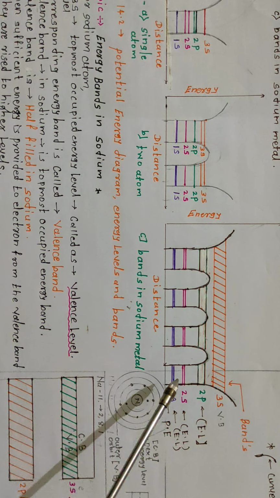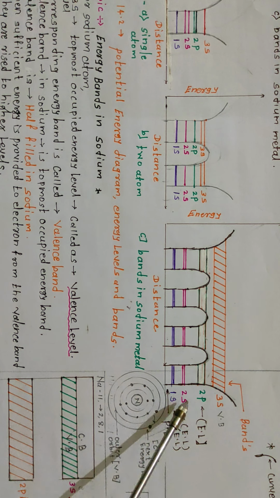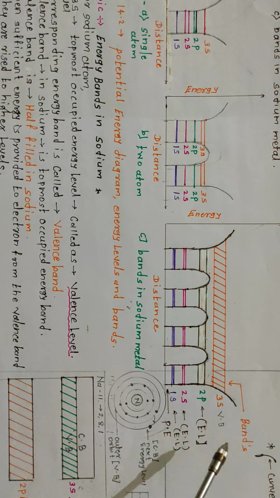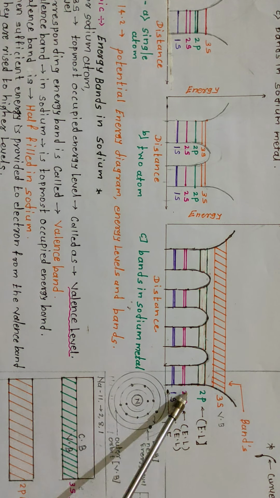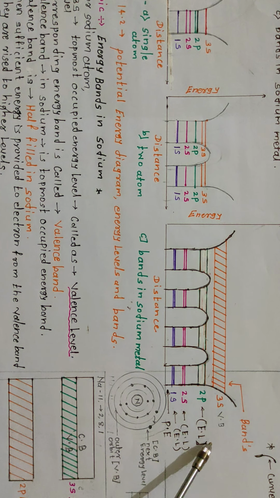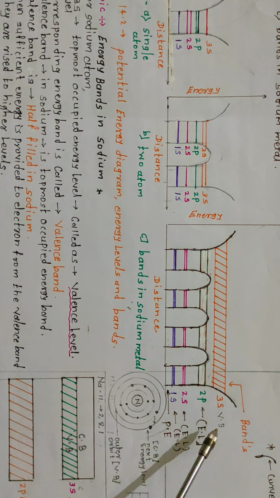In this diagram, bands are formed in the crystal, because in the crystal a number of atoms are in contact with each other and form a solid structure.